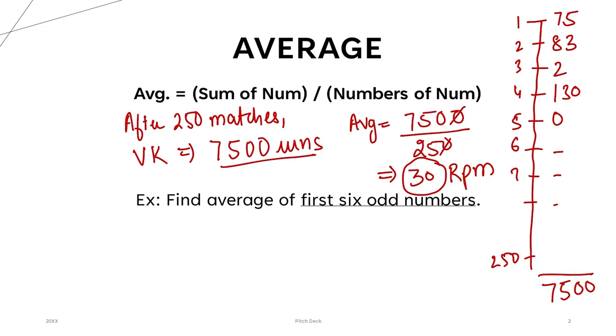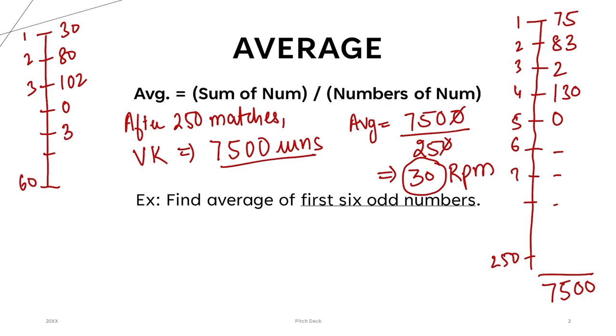Now, why are averages important? Giving another example, suppose we want to compare Virat Kohli with Gill. Shubman Gill is a new player, and instead of playing 250 matches, he has just played around, suppose, 60 matches. In those 60 matches, his scorecard looked like 30 runs, 80 runs, 102 runs, then 0, then 3, and so on.